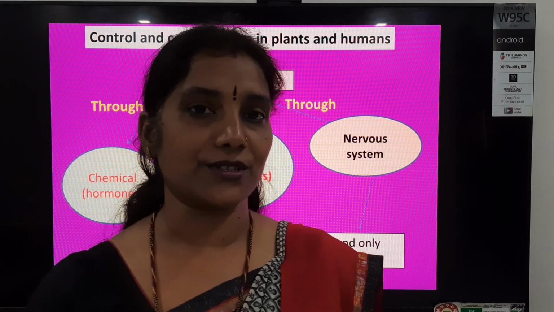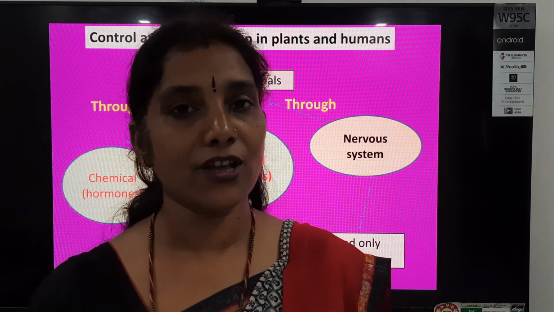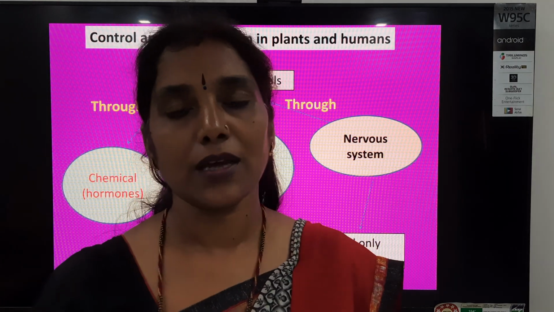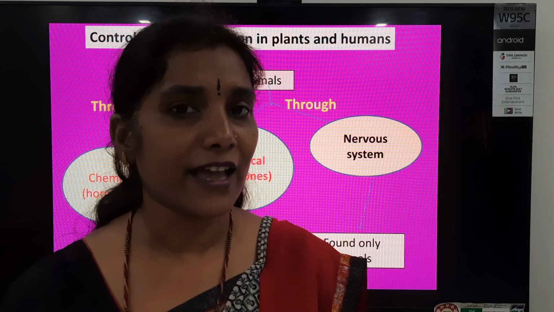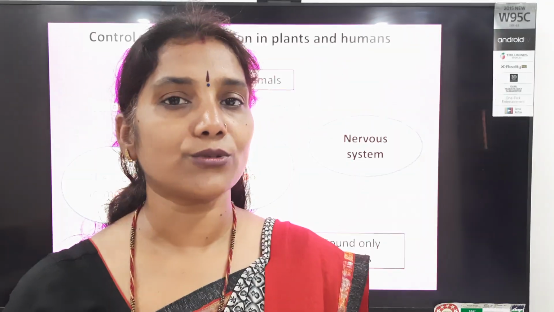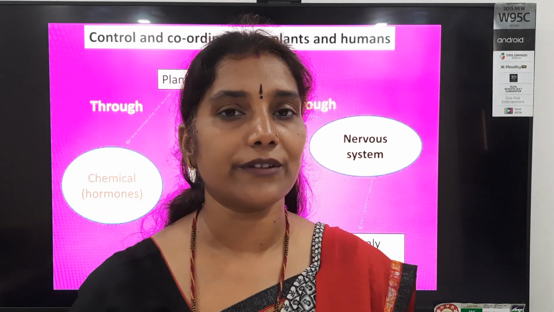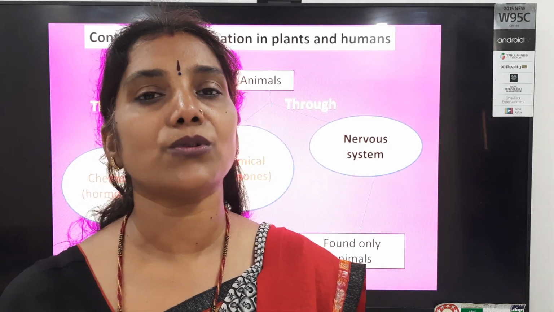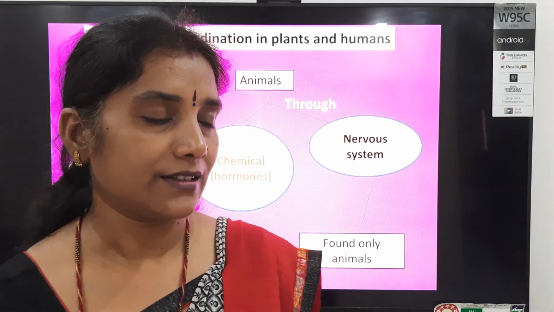But as you know, students, plants have a simple life and we have a complicated life. That's why we have control through the nervous system also. But plants have a simple life as they have no legs, so they can't move anywhere. So they have a very simple control. Today we will discuss control and coordination in plants, and how plants control different activities.